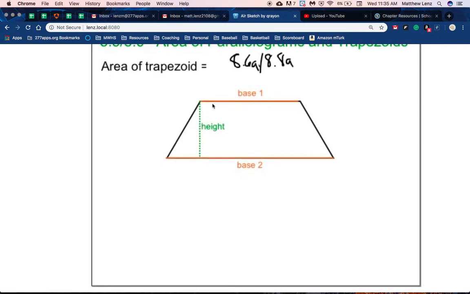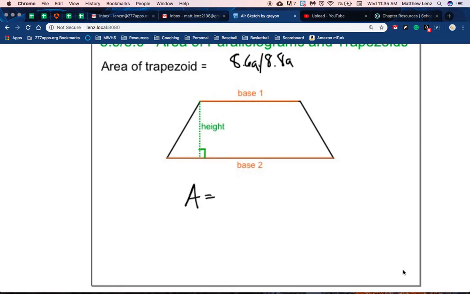So a reminder from chapter 6, a trapezoid has two bases that are different lengths. So it's not as simple as base times height, although you're going to see that similarity here. The other thing, again, is that your height needs to be the direct distance straight up and down. And so these angled sides that you see here, if they have a number there, that's just trying to throw you off. It's not a height in that case.